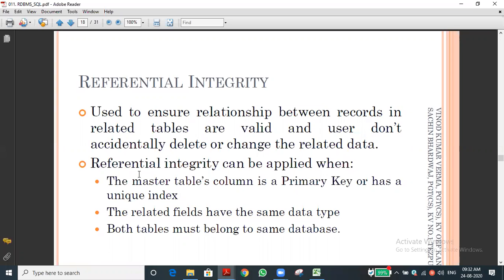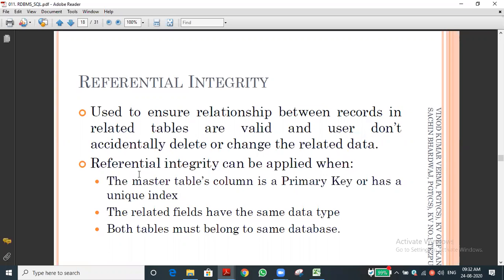So from the master table, if you make any changes, addition, deletion, if you add a row or delete a row, or change any values, that will be reflected in the child table. That is called referential integrity. Now I don't know whether you understood or not. I have a doubt on that point.